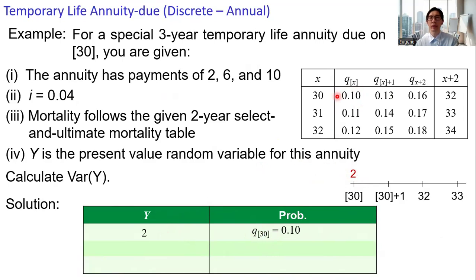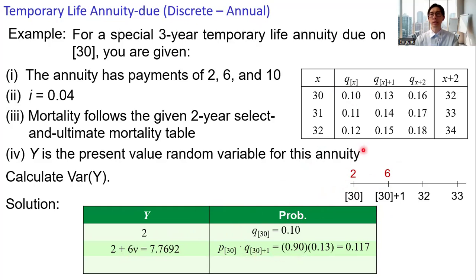And then if the individual survives to age 31, but dies before reaching age 32, the individual receives another payment of 6 at this time point. The value for Y is 2 plus 6 times ν. The probability of receiving exactly 2 payments, a payment of 2 and a payment of 6, is p[30] times q[30]+1 at select age 30. p[30], 1 minus 0.1, we have 0.9. And then q[30]+1 is 0.13.